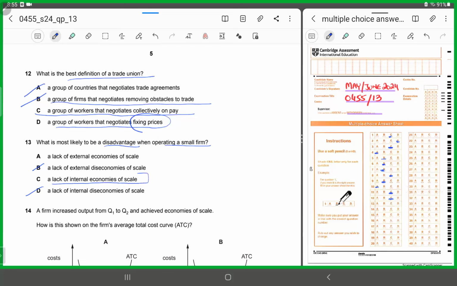This is a disadvantage, right? Because you cannot expand that quickly or respond to changes in consumer demand that spontaneously because you're restricted by your size, right? So it's a lack of internal economies of scale. So for 13, it has to be C.